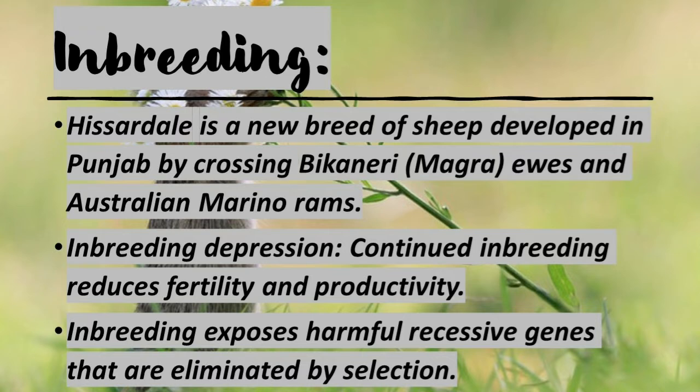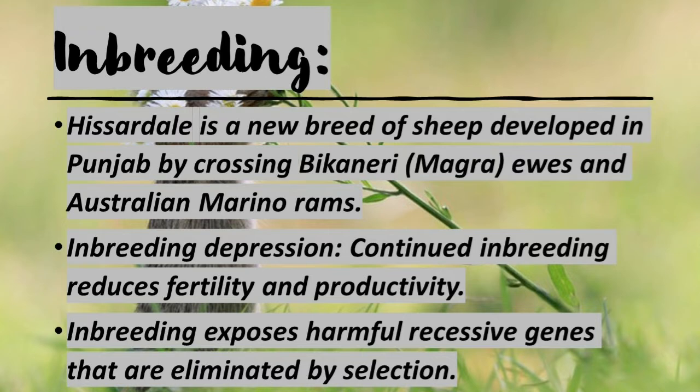So, inbreeding depression. What do you mean by inbreeding depression? Continued inbreeding reduces fertility and productivity. If we make a cross among the same variety, finally it reduces the fertility, and infertility means it cannot reproduce. So it reduces fertility and productivity. Inbreeding exposes harmful recessive genes that are eliminated by selection.